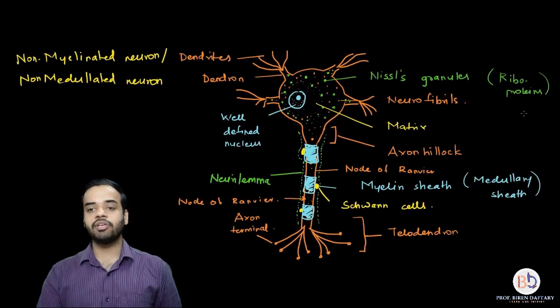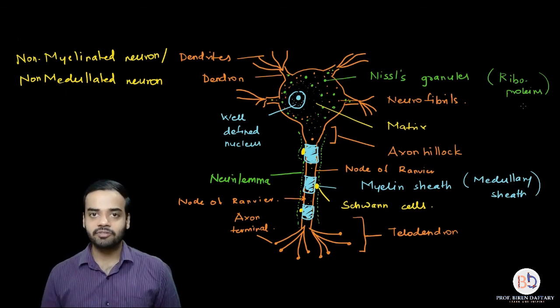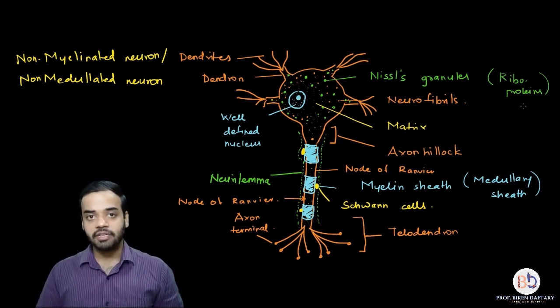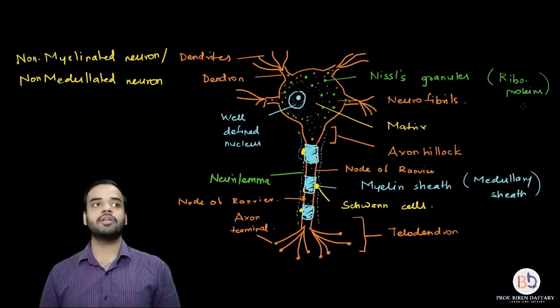Okay, so today we have studied the entire structure of a neuron. We have taken the example of a multipolar neuron. The structures are obviously going to be the same in unipolar and bipolar, just that the number of fibers will be less. So we have completed the structure. We have seen the types of synapses. We have seen the difference between a myelinated and non-myelinated neuron. We have also seen the connective tissues which are surrounding the neuron. So with that, we end our today's lecture.